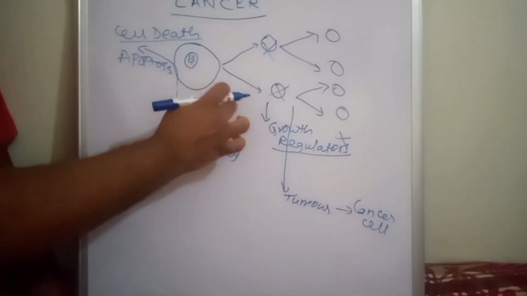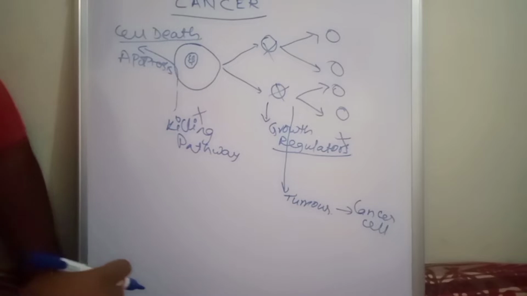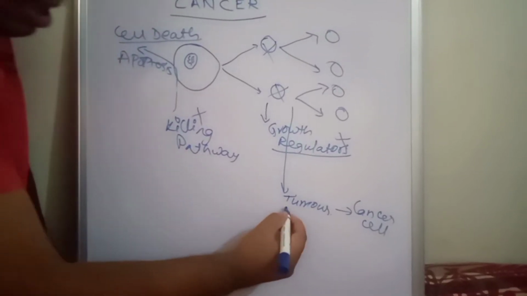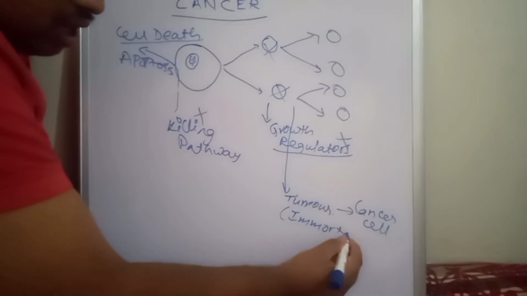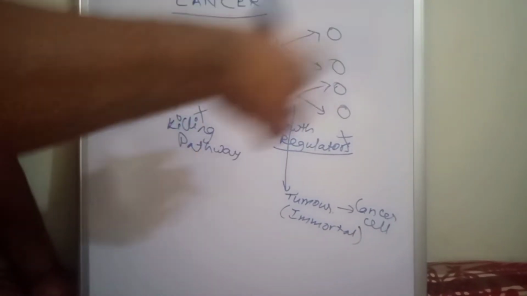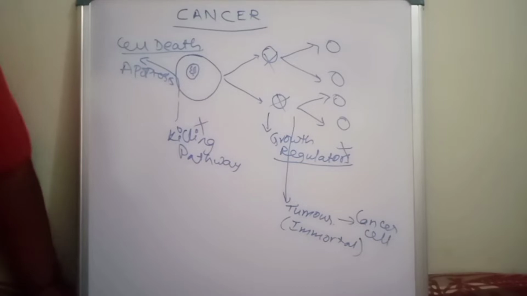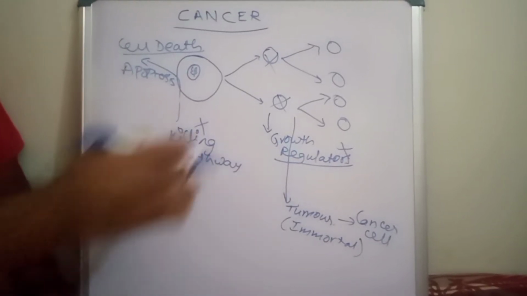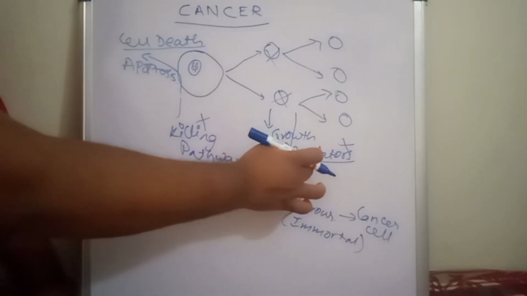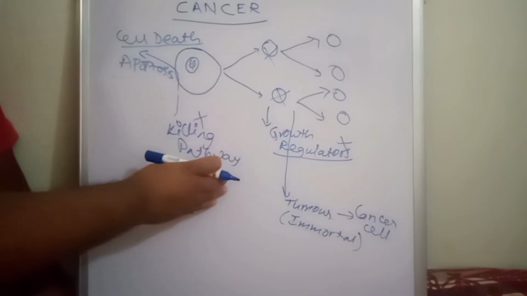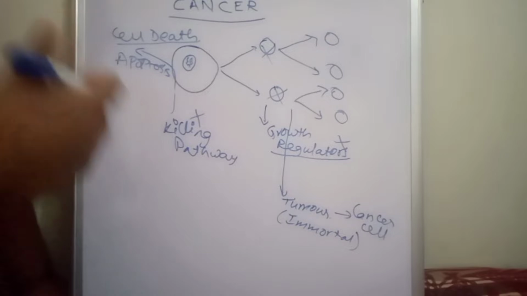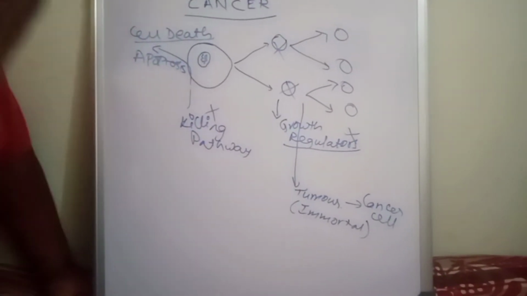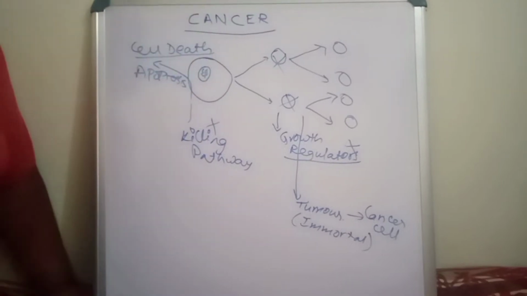Normal cells are converted into cancer cells when there is no killing, because they are immortal. Immortal means they do not die at all. They go on developing. Uncontrolled proliferation of cells takes place where the growth regulators are not involved and programmed cell death does not take place. The normal cell converts into a tumor, or a cancer cell.